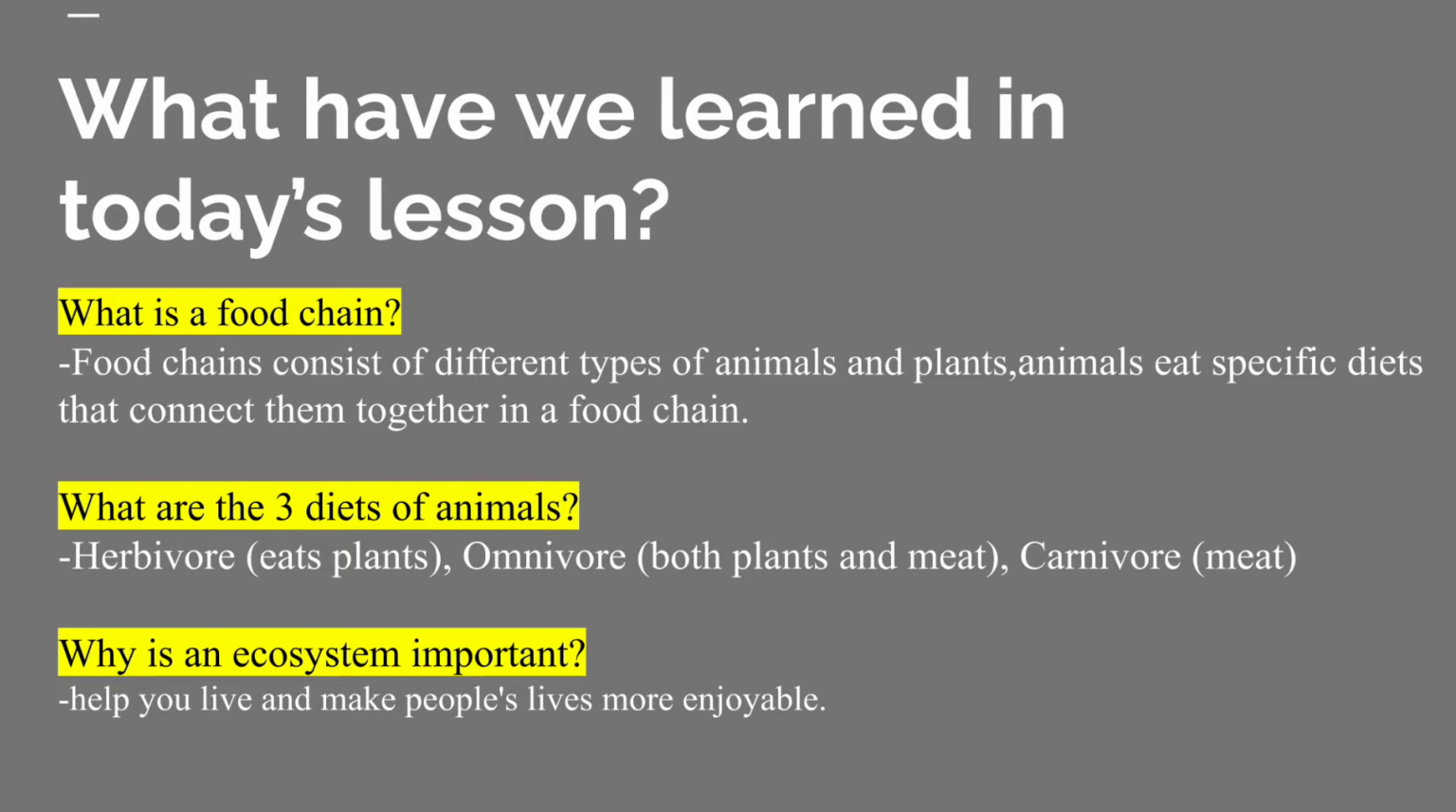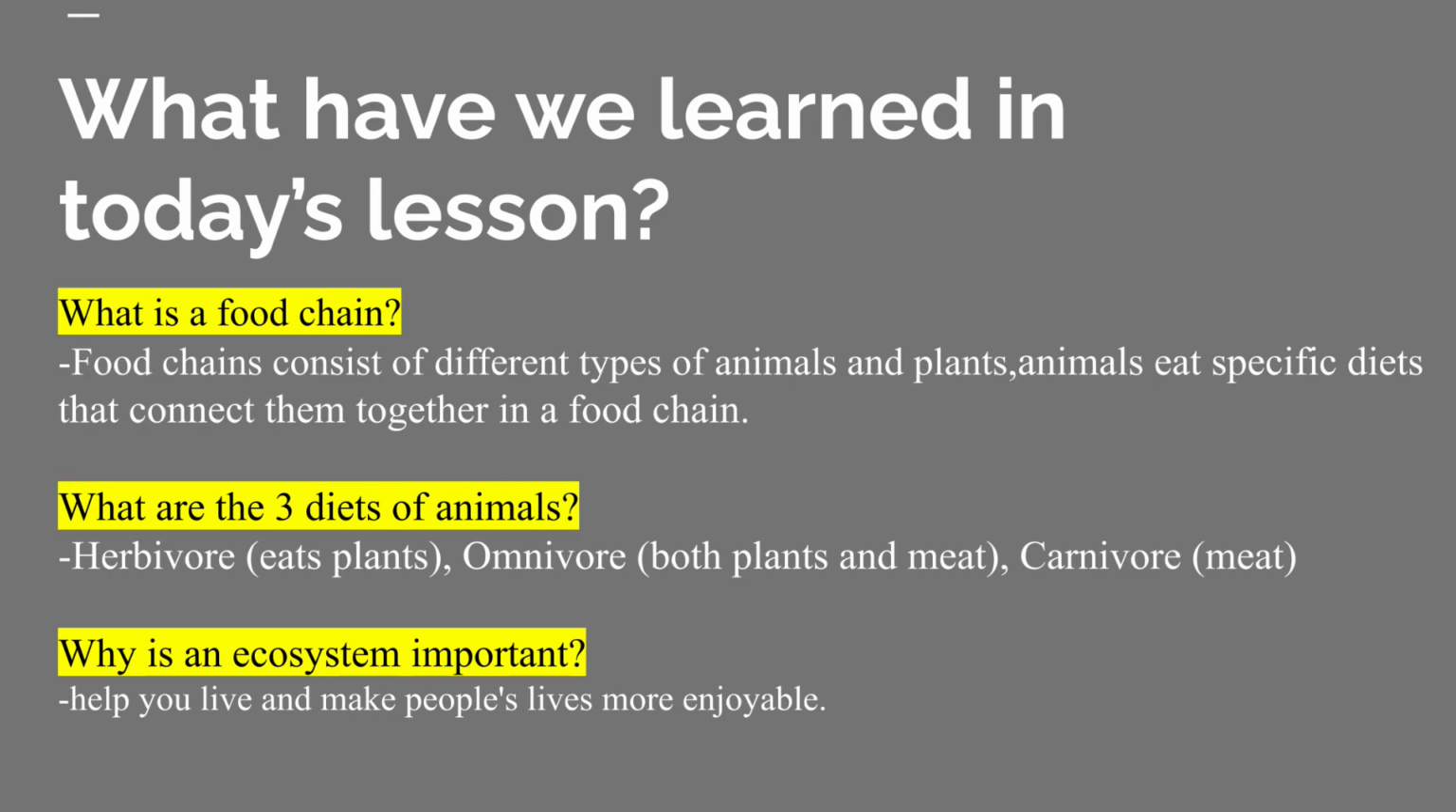Now that we are done with our art project, we are going to ask what we have learned in today's lesson. Our first question is, what is a food chain? The answer is that food chains consist of different types of animals and plants. Animals eat specific diets that connect them together in a food chain.